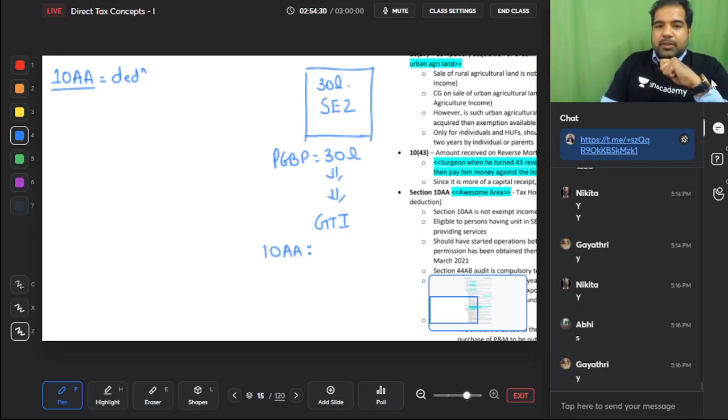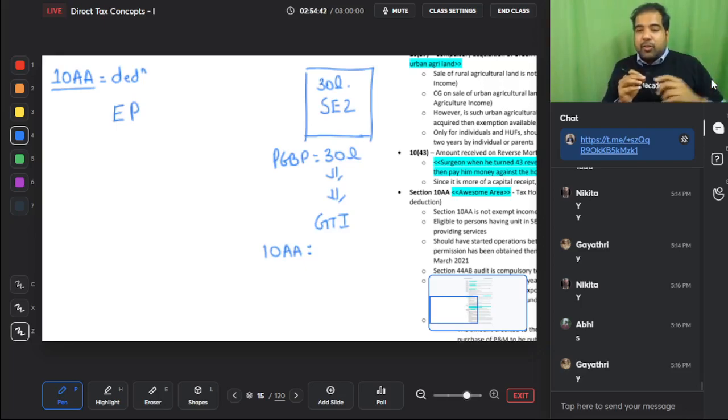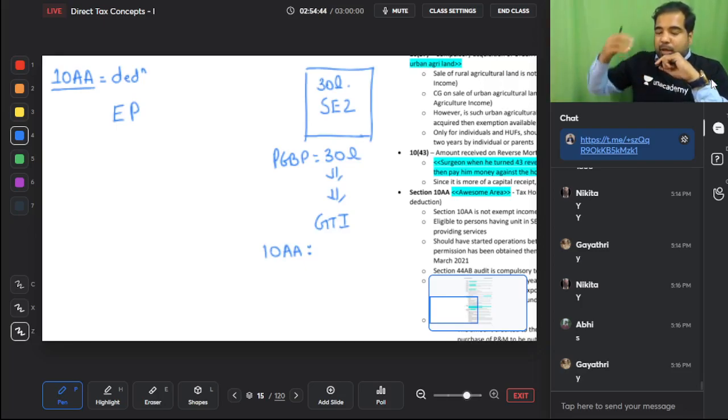They say that your export profit. What is export profit? First, focus only on the SEZ, not on other units. So in the exam, if they give you 2-3 other units like a DTA unit, other units, if let's say I am a company like Reliance and I have 4 units, one is in the SEZ, only focus on the SEZ unit. What is the export turnover of the SEZ unit?